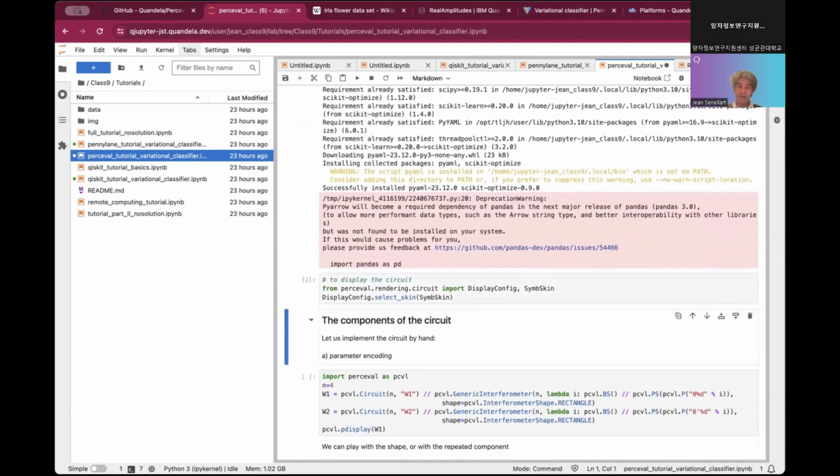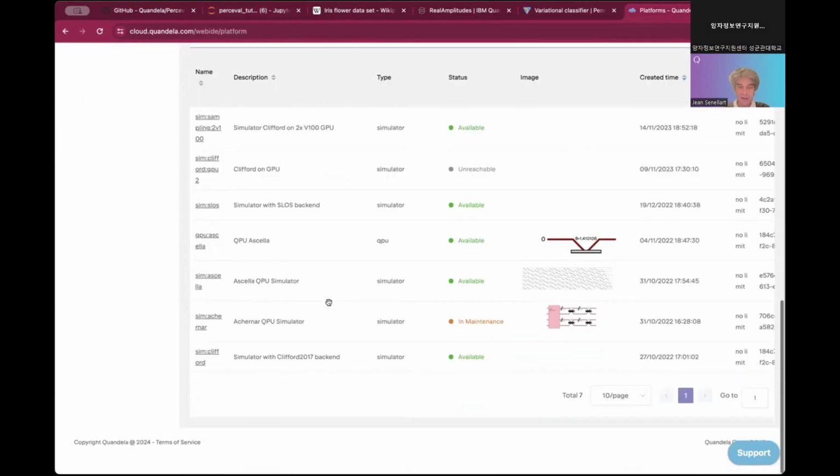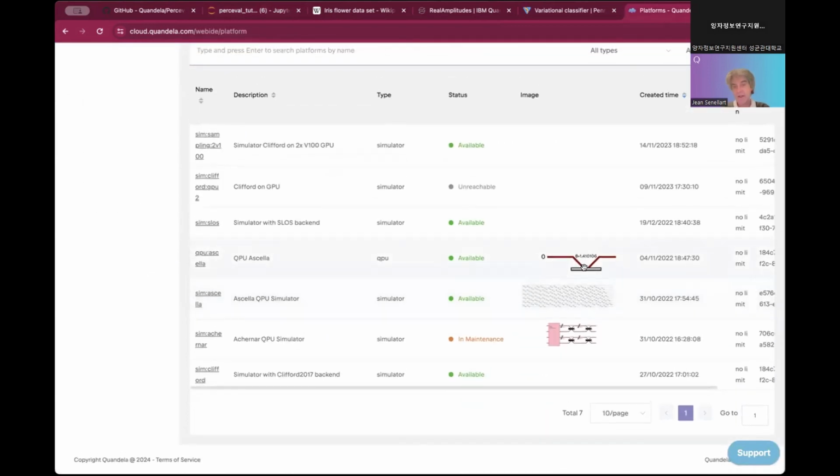So let us configure Perceval. Here in that notebook, there is something that we didn't see earlier, which is the ability to change the skin of the circuit. The skin is the way a circuit is displayed. You remember we have been seeing the circuit something like that with these red lines and the gray box.